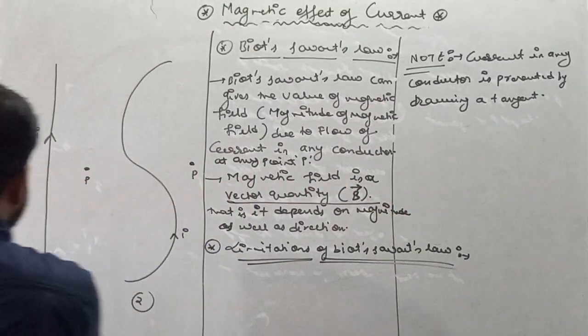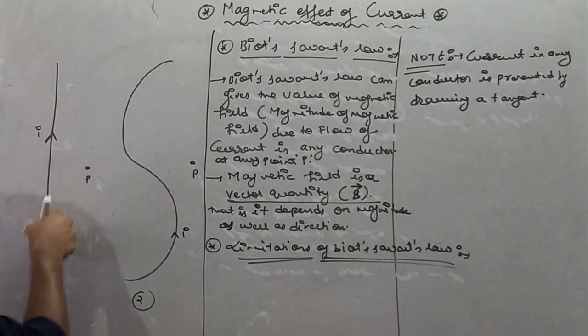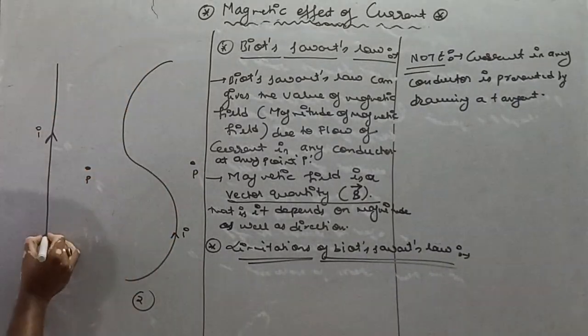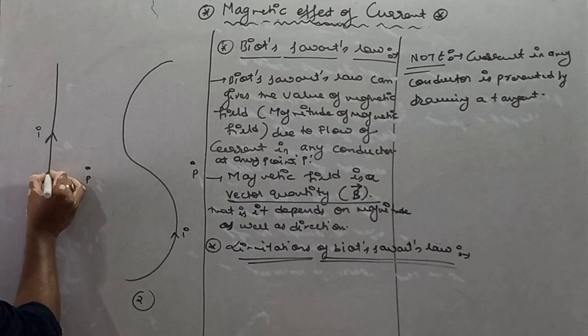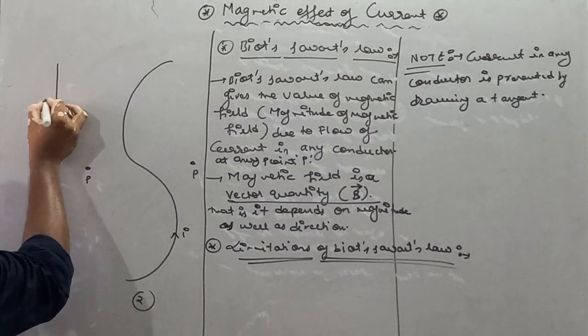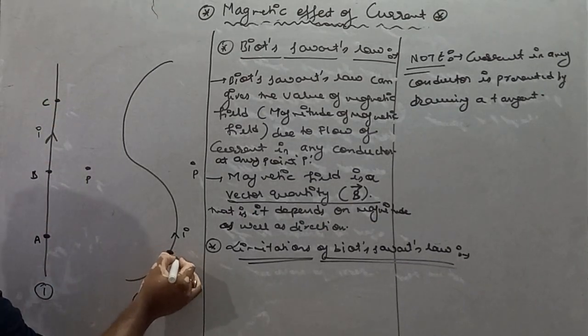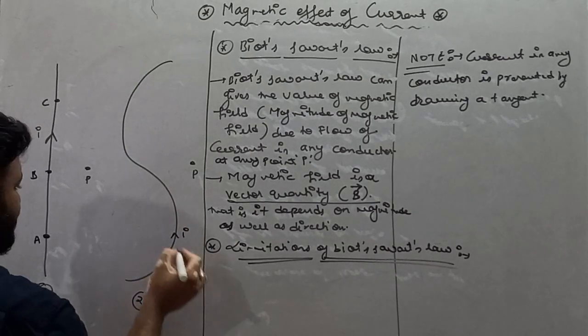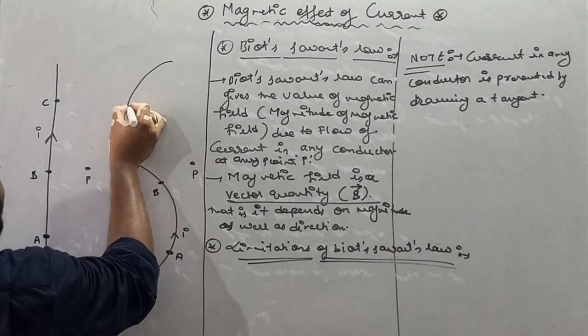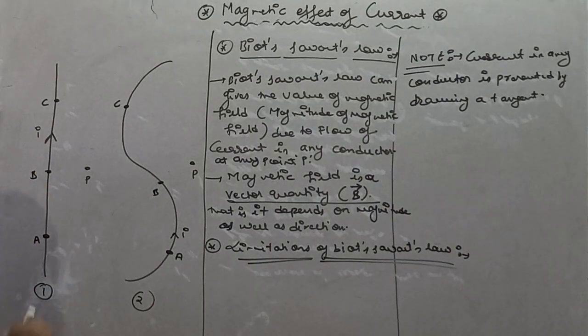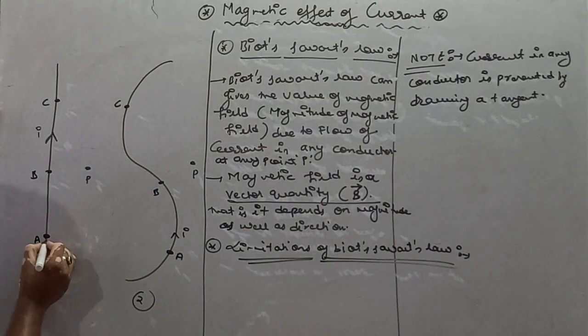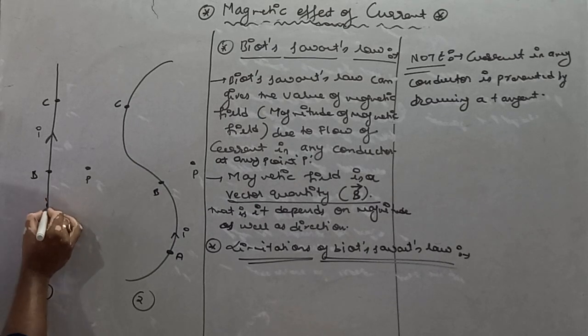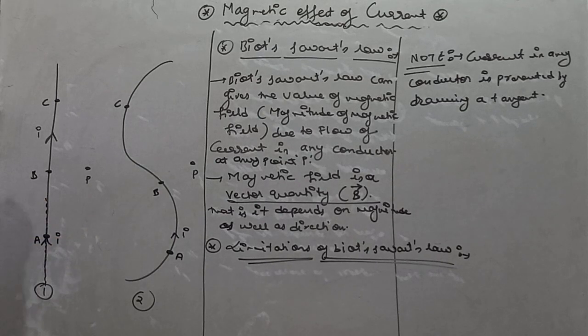Let's suppose I am taking three different points in this wire as well as in the other wire. Let's suppose we have point A, point B and point C. Similarly, I am taking three points in the zigzag wire also: A, B and C. Now see, as this wire carries current I, at point A the magnitude of current is I and its direction is represented by drawing a tangent.